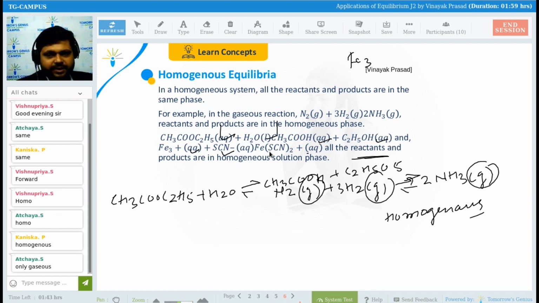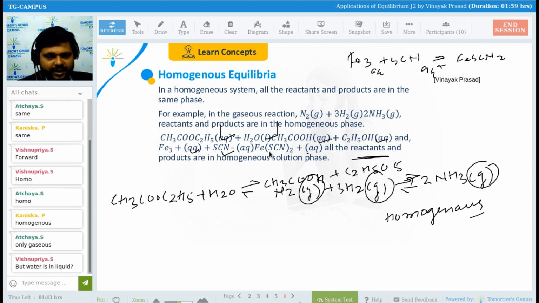Fe3+ plus SCN- giving FeSCN2+, and they all are in the same phase, that is aqueous. Is it okay? Any problem till here? No problem.